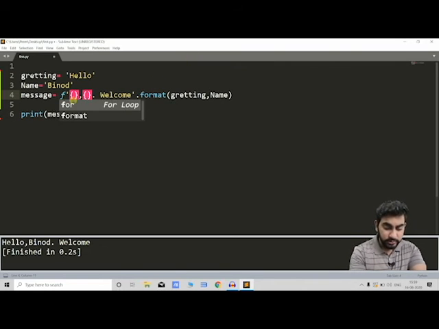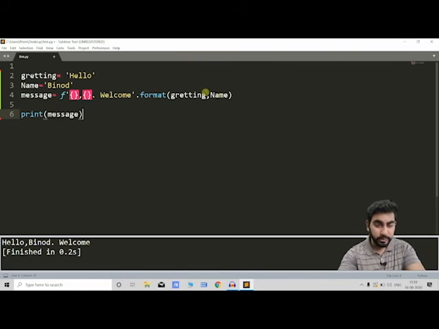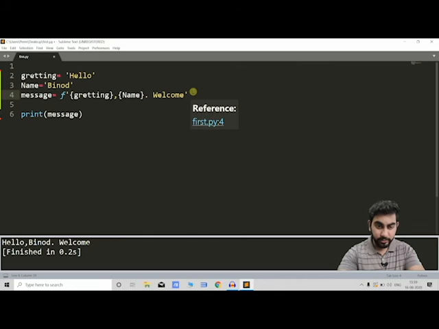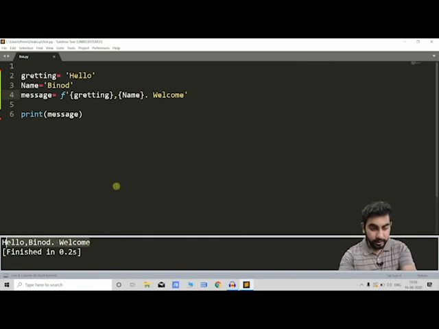So just you need to write an F in front of the strings, and instead of using dot format, you can directly write in the placeholders, right. I'll just drag it and I'll just delete it. ठीक है, and I'll run it and this will give the same output.